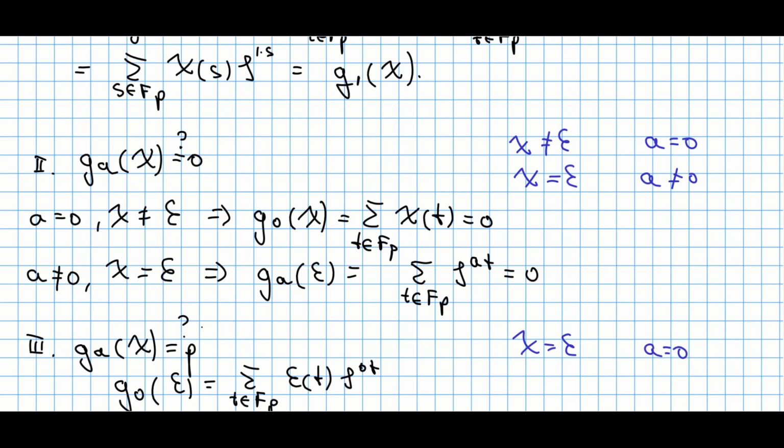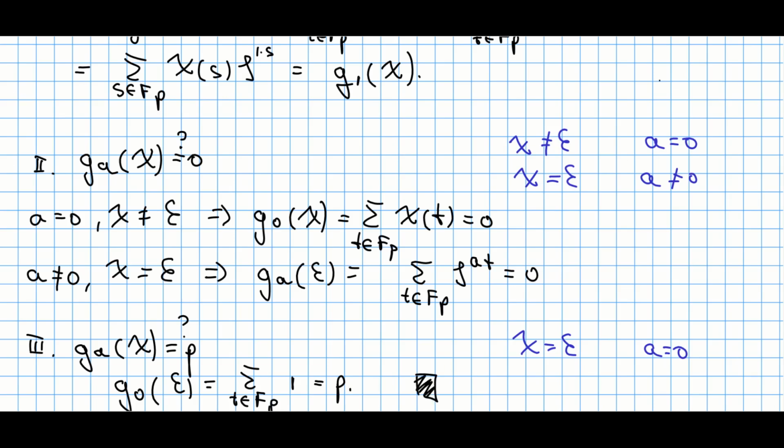Finally, the third case, when this character is trivial and the number a is 0 at the same time. Let's write this Gauss sum, and you will see that this is just the trivial character at point t, so this is just 1 times zeta raised to the power of 0t, which is again 1. So we just sum all ones, and we have exactly p ones, because we have p elements right over here, so this sum is just p. That's what we needed to show.